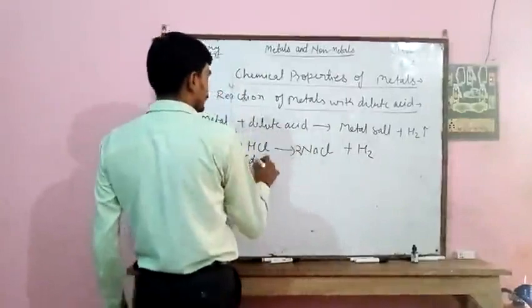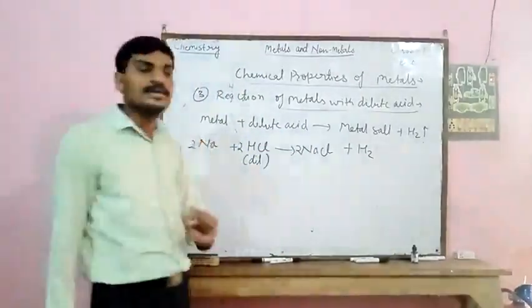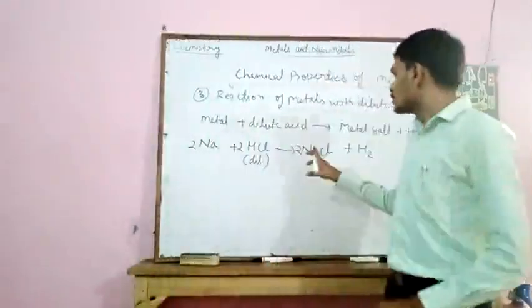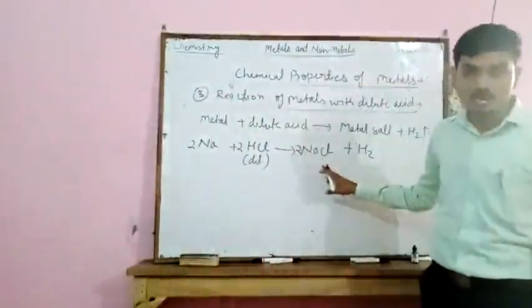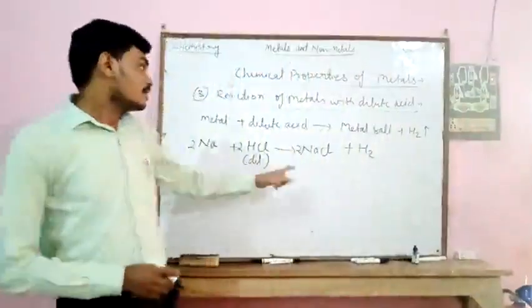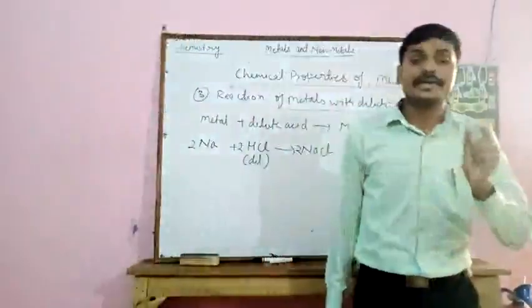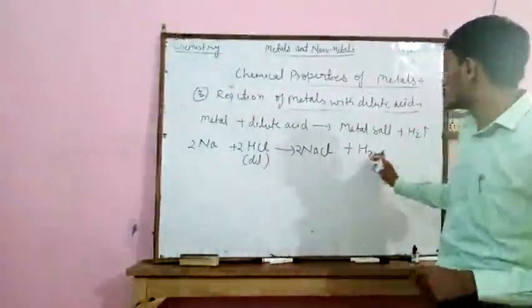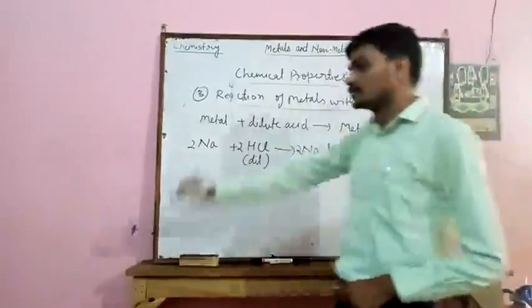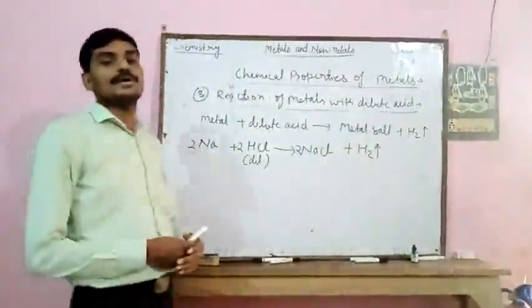Sodium chloride is a metal salt, because sodium is a metal and chloride is the chloride form. So NaCl is a metal salt and hydrogen gas evolves. This is the third chemical property of metals.